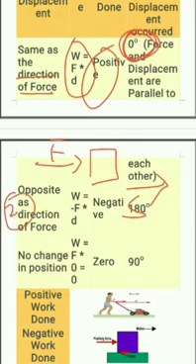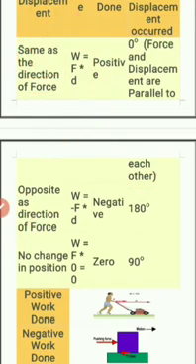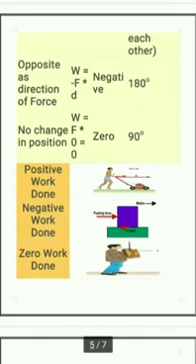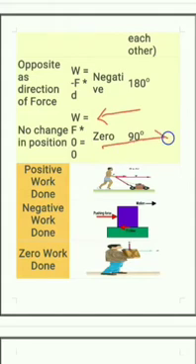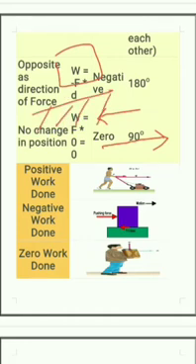That is the second type of work done. The first one was positive work done, the second is negative work done. In negative work done, the force is applied in one direction and the displacement occurs in a different direction. For instance, while walking, we apply force on the ground in the backward direction, but the displacement is in the forward direction.